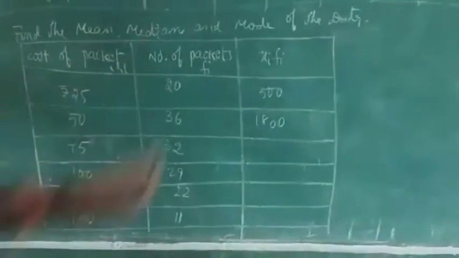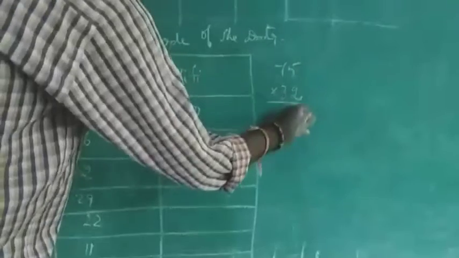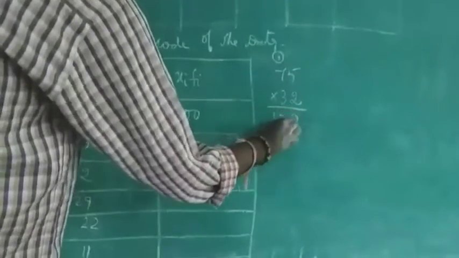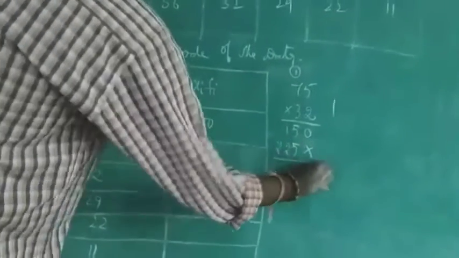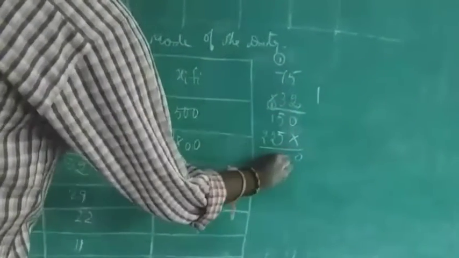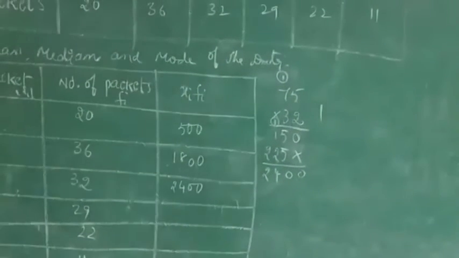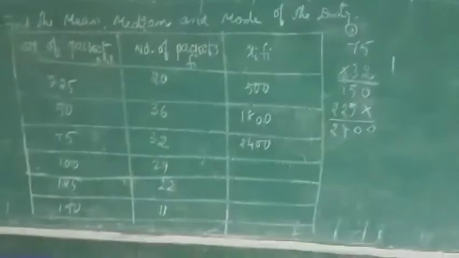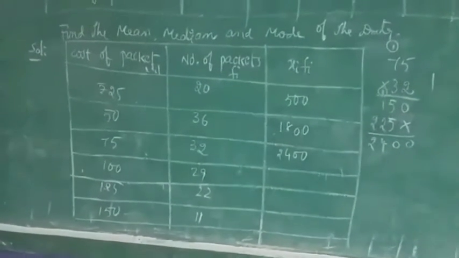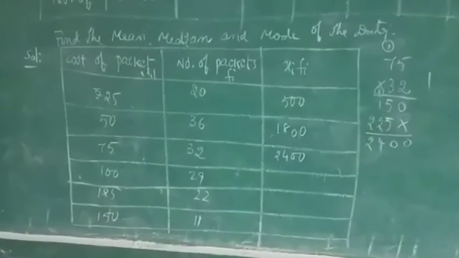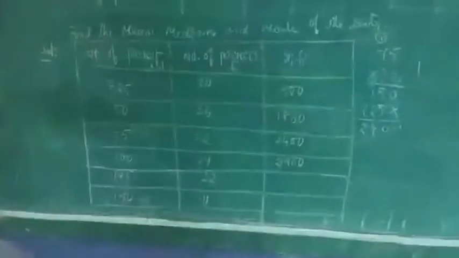So we do the multiplication. 75 into 32 is 2400. Now the next one to multiply: 100 into 29 is 2900.